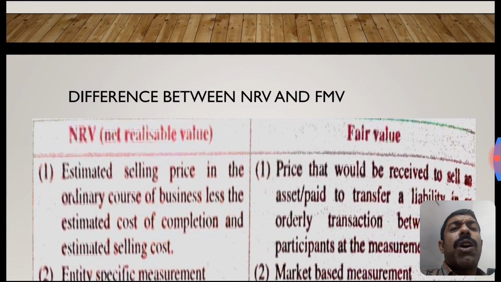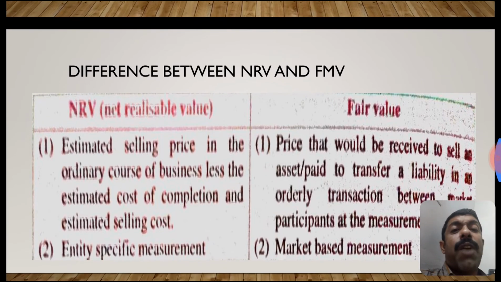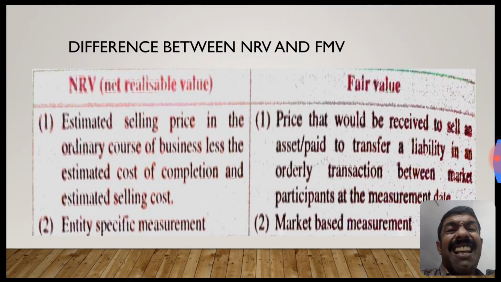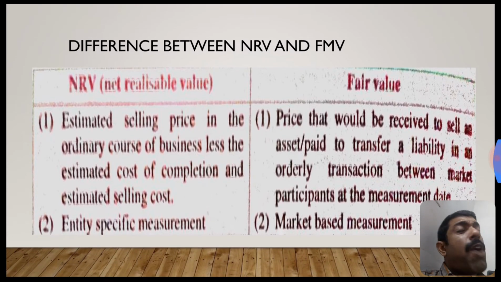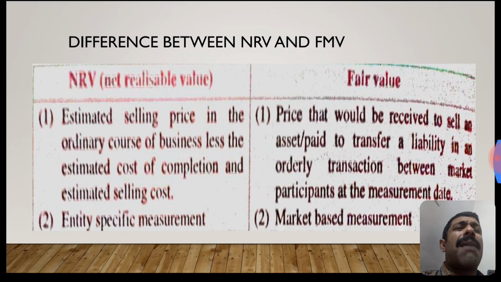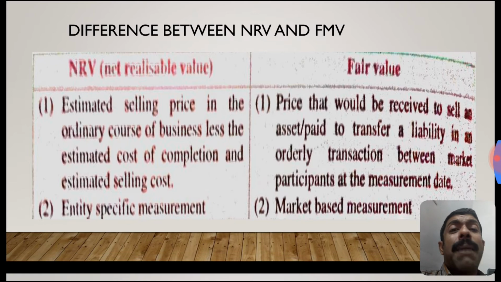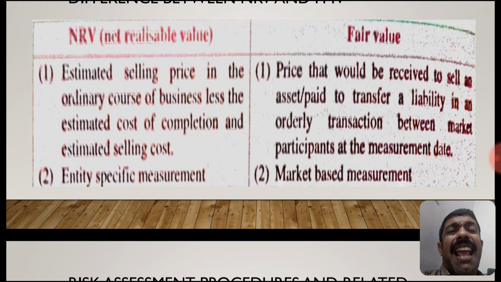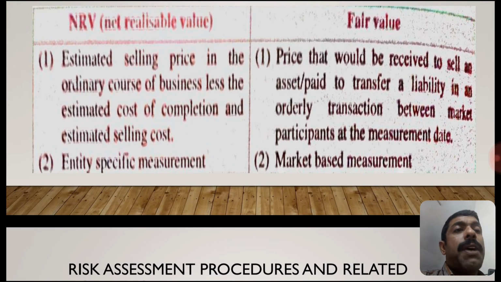Let us have a close look at net realizable value and fair value. As per Accounting Standard 2, NRV is the estimated selling price in the ordinary course of business less the estimated cost of completion and estimated selling cost. Fair market value is the price that an asset would ordinarily fetch, or at which a liability could be settled, in an open market between knowledgeable, willing parties in an arm's length transaction. Net realizable value is an entity-specific measurement. However, fair market value is a market-based measurement.